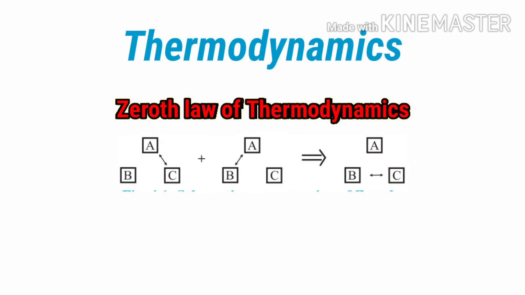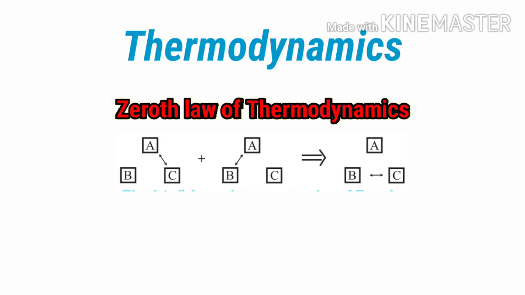Now we will see the zeroth law of thermodynamics. In the given diagram you can see three systems A, B, C. The three systems are represented by the symbols A, B, C, and the double arrow between any two systems represents thermal equilibrium between those systems. We are going to use these three systems to state the zeroth law of thermodynamics.